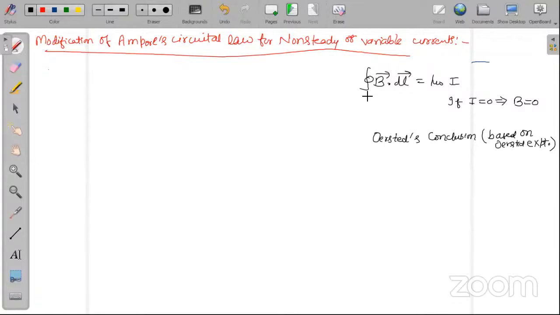So current carrying conductor always produces magnetic field. Is it okay? So in Ampere's circuit law, you can see this is Ampere's circuit law. I have also written this thing for you. It means in Ampere's circuit law,